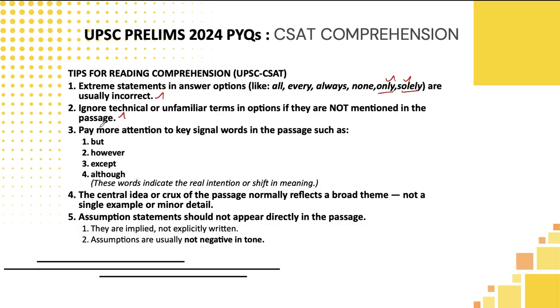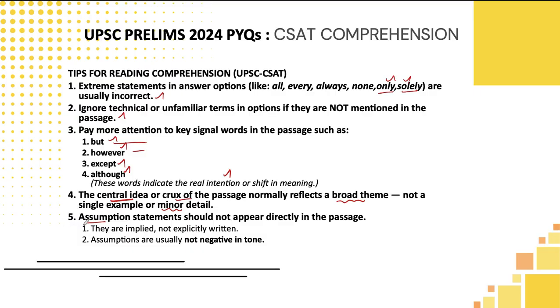Otherwise, in other questions you can use this particular fact. Third most important thing, whenever they use but, however, except, although, that means after that, whatever is mentioned in the passage you need to pay maximum attention. That is where the crux of the message will be lying. Not only that, the central idea or crux of the message should be a broader theme and not any narrow or minor detail.